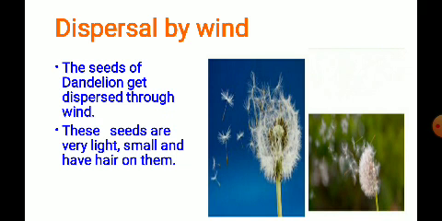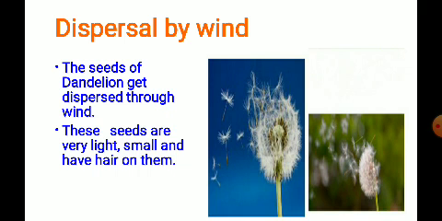Here you can observe in the picture, they are small, light in weight and have thin hairs on them. This air helps them fly along with the wind and get dispersed from the parent plant to other places. Understood? This is one of the natural ways of dispersing seeds through wind.